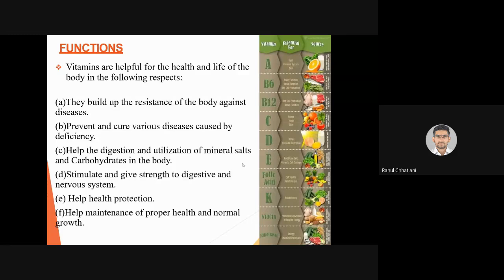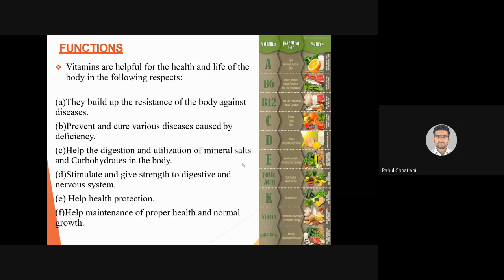Yes, it acts on cytokines. Cytokines are the cells which fight against infection. So our immunity is enhanced. They prevent and cure various diseases caused by deficiency. Yes, if you take vitamins regularly, the diseases that occur due to deficiency will not happen, and so you are maintaining your body in a normal state. That is the second function.